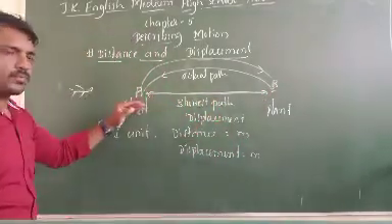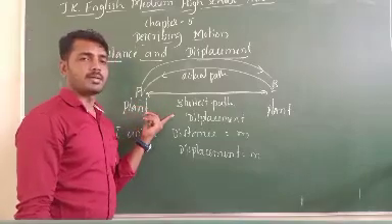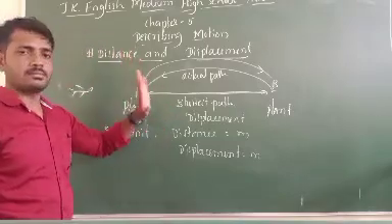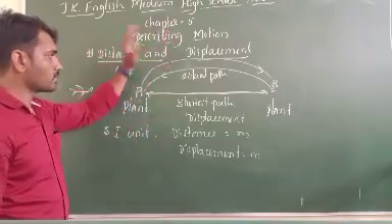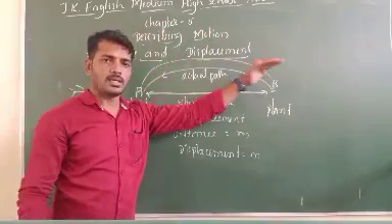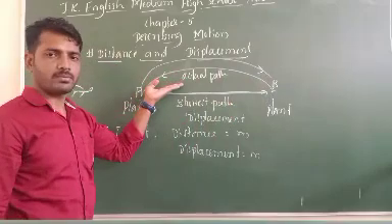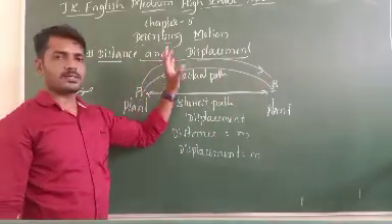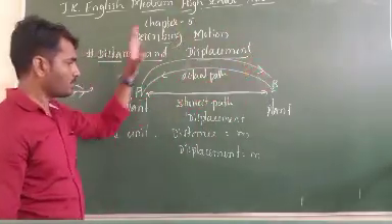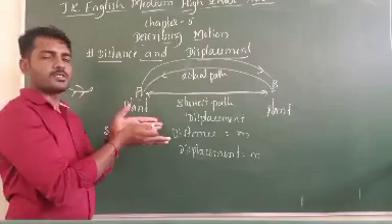If it is taken the same way, the displacement will become 0, but the distance will not become 0, because while going from A to B, it has taken a different path, and while coming back from B to A, it has taken a different path. That's why we will not say the distance is 0, but we can say the displacement is 0.